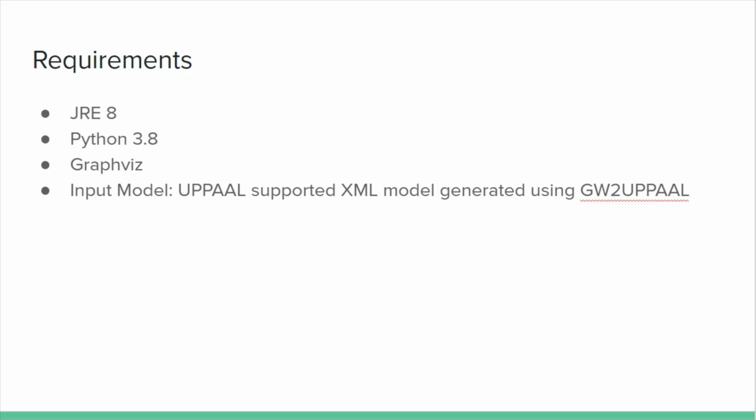This is the set of requirements that we need to execute the tool. As it is developed in Java, JRE version 8 or higher is required, and Python is required to support the Graphviz library. The input to this tool is a UPAAL supported XML model file, which could have been generated using GraphWalker to UPAAL.